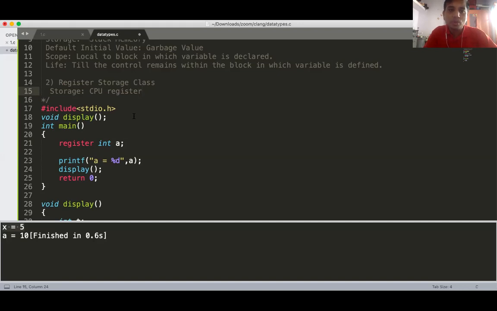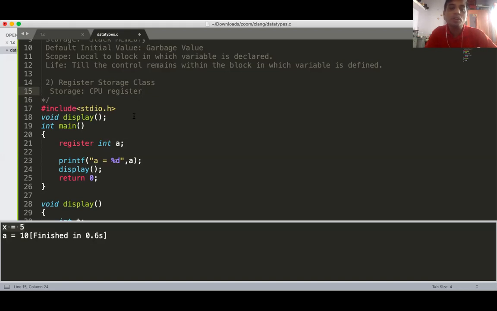So if there is a variable and you need it very frequently, then instead of putting it into your RAM memory, put it into your CPU register. Because the CPU register is very close to your CPU, reading and writing requires very little time, while RAM is very far from your CPU and takes more time.